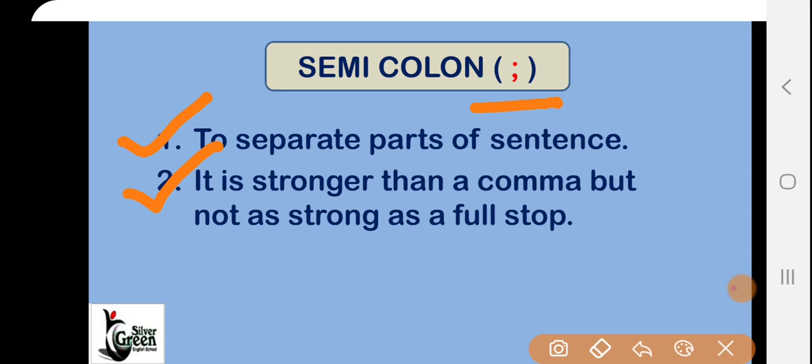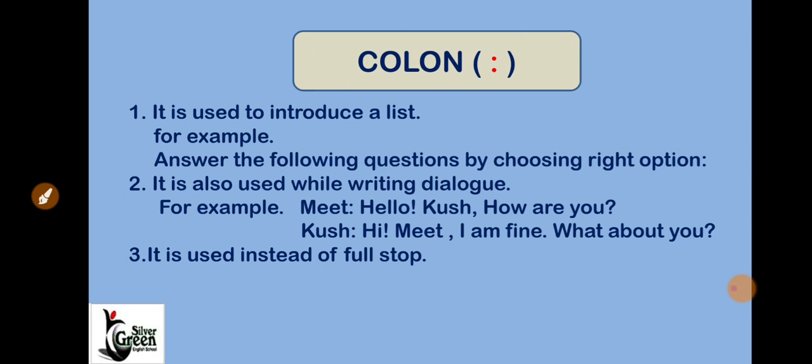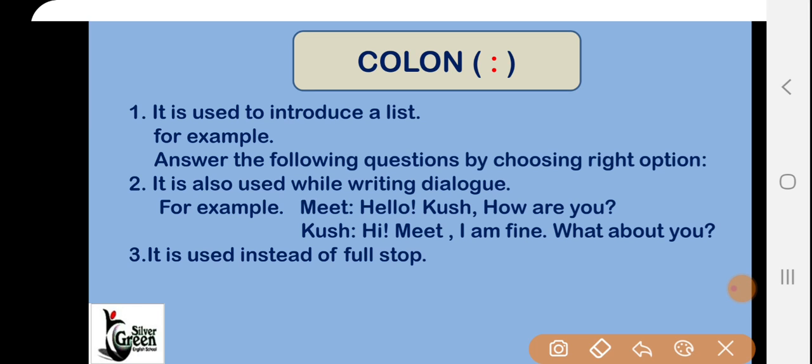Okay. So next we will see the next punctuation mark: the colon. Now the colon is also used very little nowadays. Now what are the uses? Number 1 use is that it is used to introduce a list. For example, while you are writing in an exam, a question paper is there. In that question paper different instructions are always given.